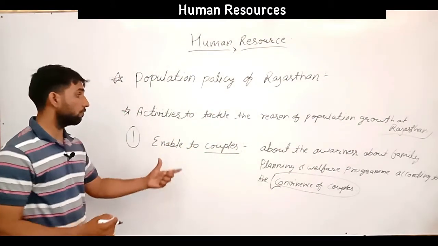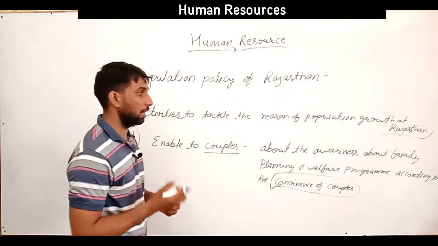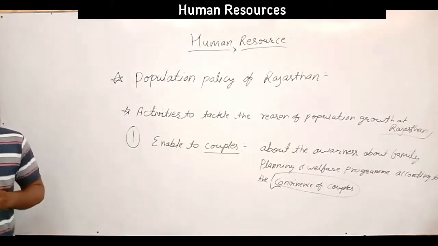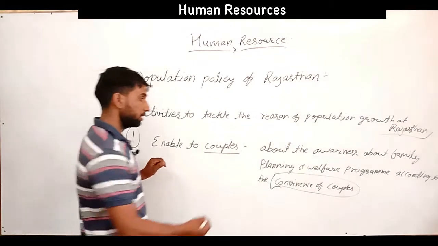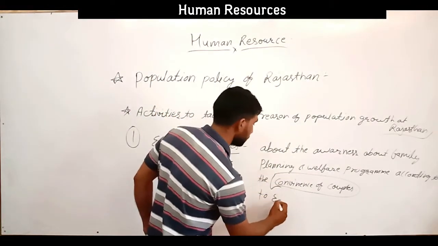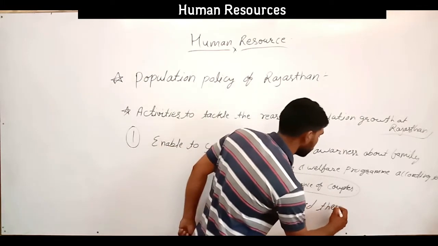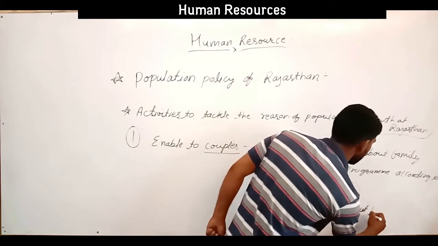So this is the first activity: to enable couples by making them aware of family planning and family programs. The second is to educate them about family planning.